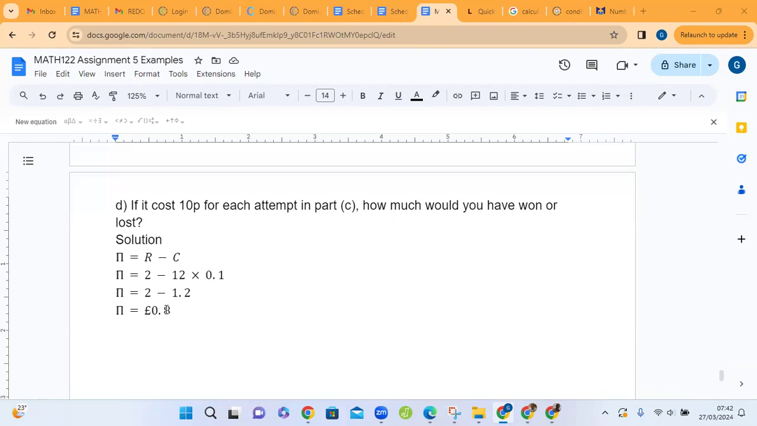Okay, 0.8 pounds is like 0.8 cents. To change that to pence, that will be 0.0020. And practically, this is not so feasible. But on paper, you can talk about 0.8 pounds or 0.8 cents. In any case, you would have won 0.8 pounds if you try 12 times.